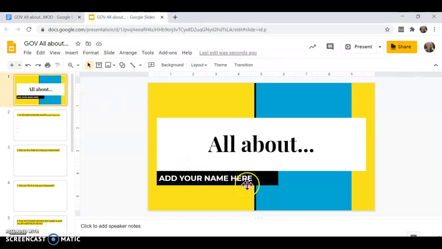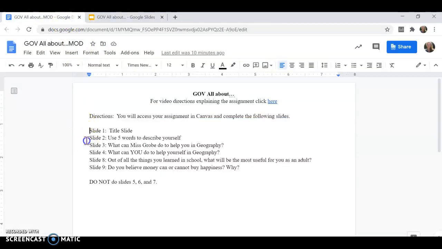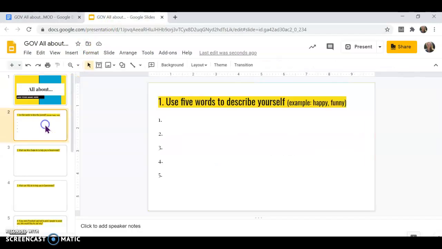And on slide 1, right here where it says add your name here, you're going to remove that, put your first and last name. Then you will do slide 2, 5 words that describe yourself. These need to be things that describe your personality, the kind of person you are, not things that describe you physically. So not blonde, short, tall, whatever. It needs to be 5 things that describe what kind of a person you are, who you are as a person.